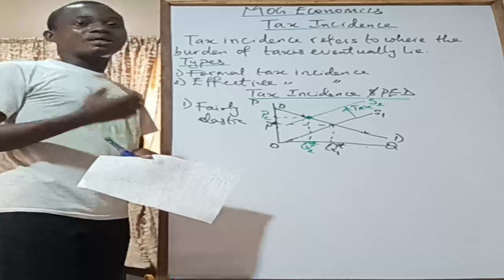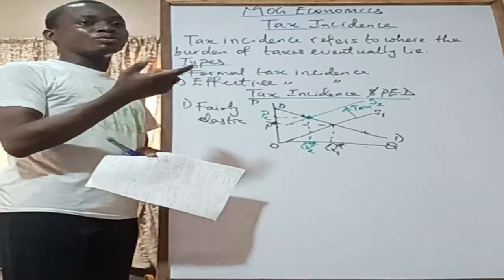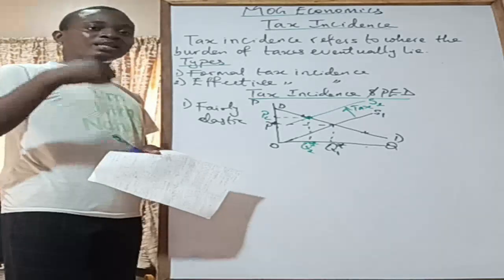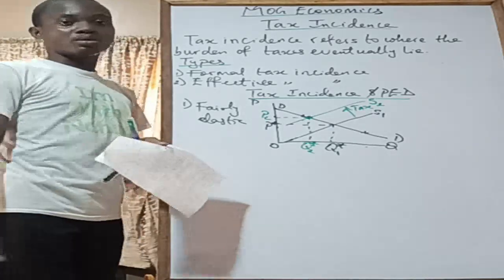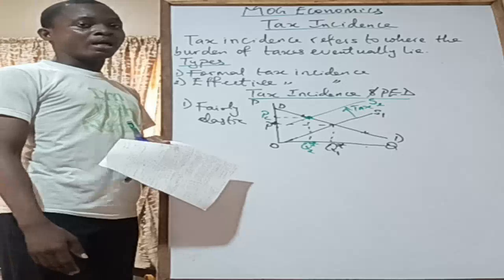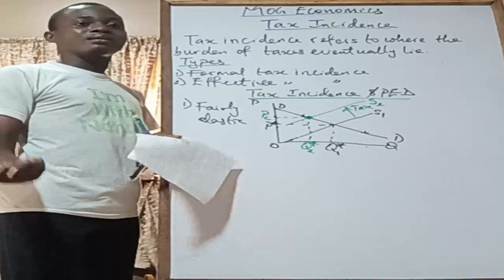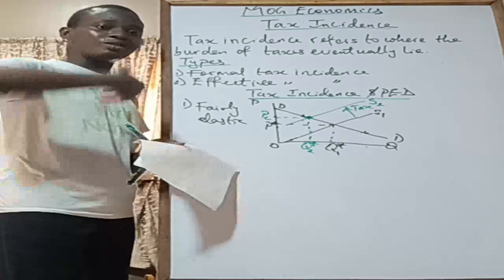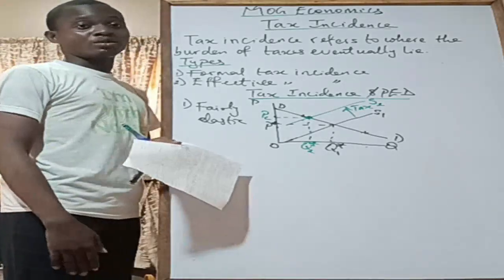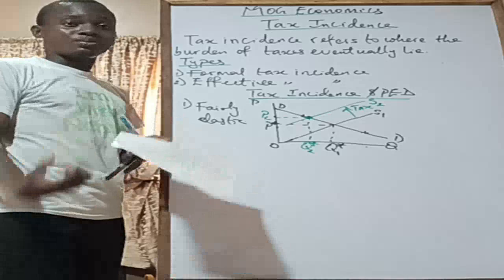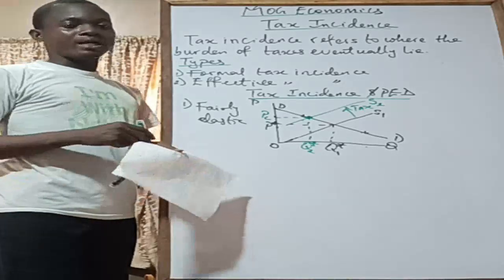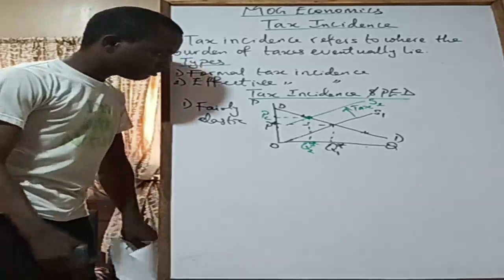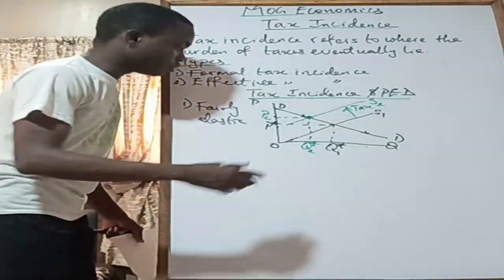Okay, so if consumers end up paying more because of tax imposition, the producer ends up receiving less than he or she would have received if there was no tax on the product. So that's just what we're trying to say. The producer receives less because after the producer gets revenue from the sale of the product, he still has to pay some amount of it in form of taxes. So he ends up receiving less price than if tax had not been imposed on his product.